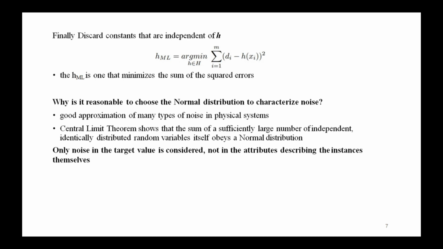Here one question is, why is it reasonable to choose the normal distribution to characterize the noise? There is some justification for this. One reason, it must be admitted, is that it allows for a mathematically straightforward analysis. The second reason is that a smooth bell-shaped distribution is a good approximation to many types of noise in physical systems. These are the reasons to justify choosing a normal distribution to characterize noise.